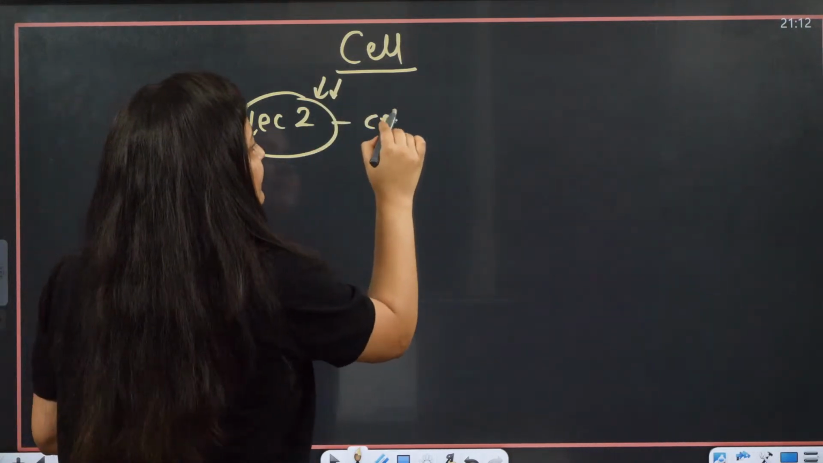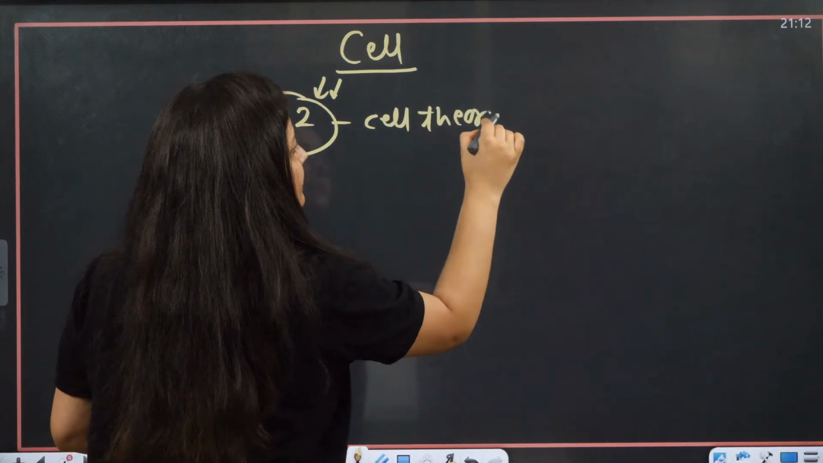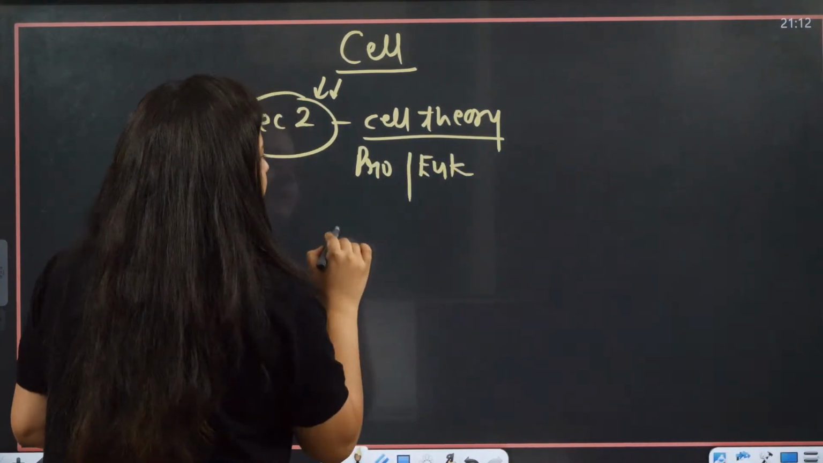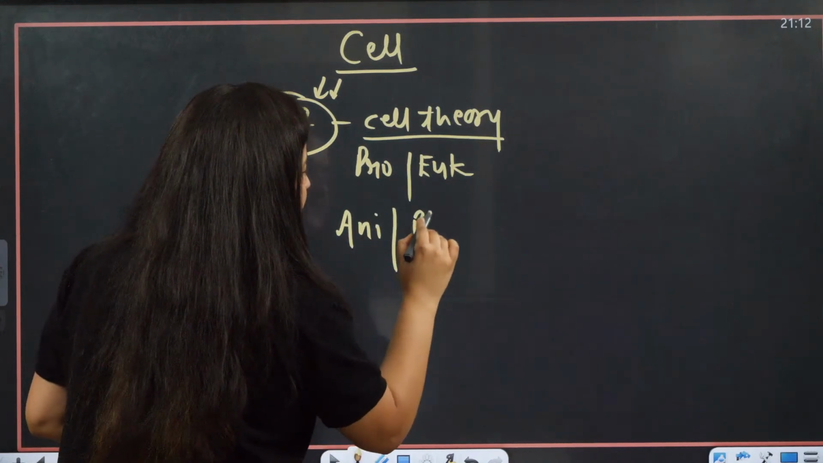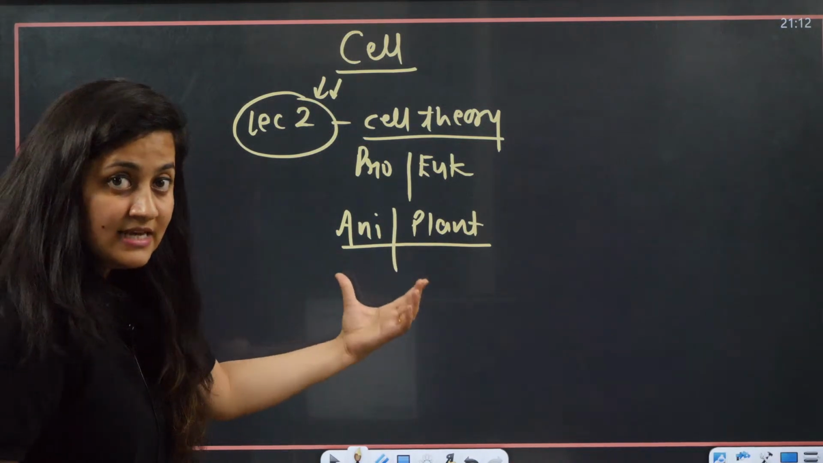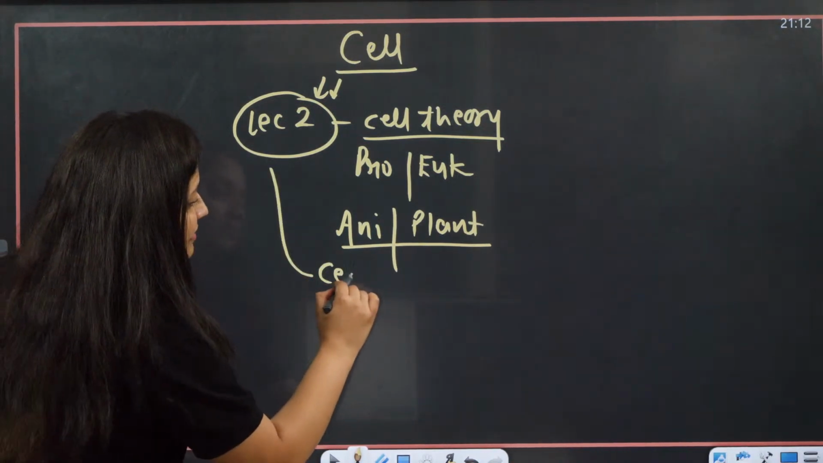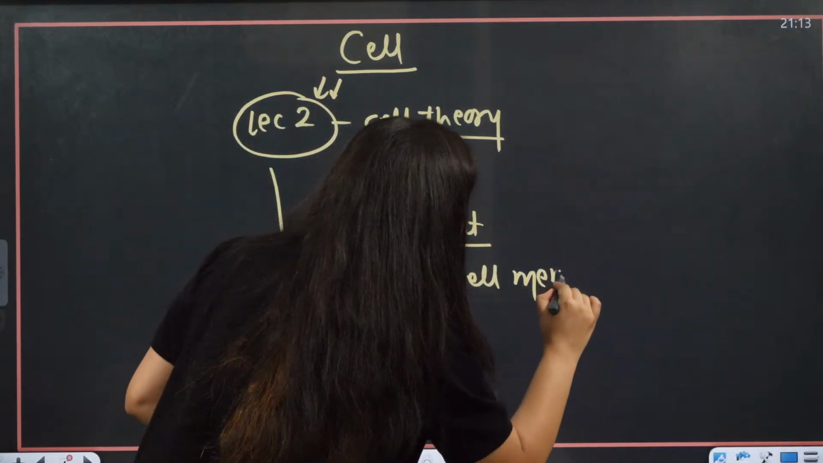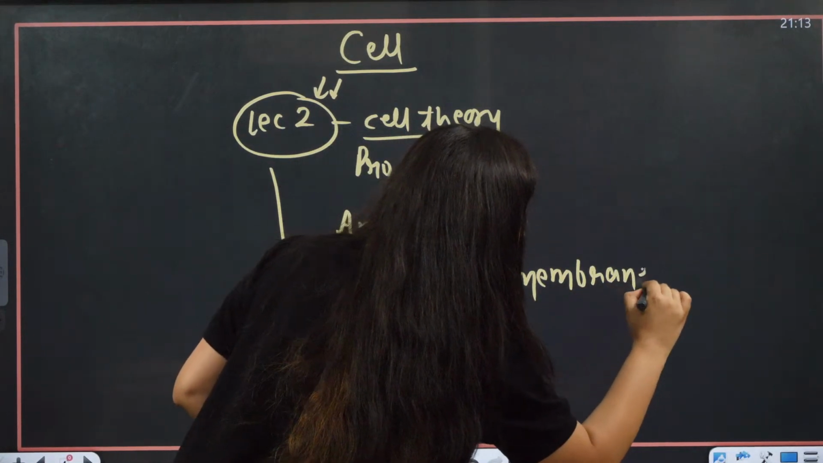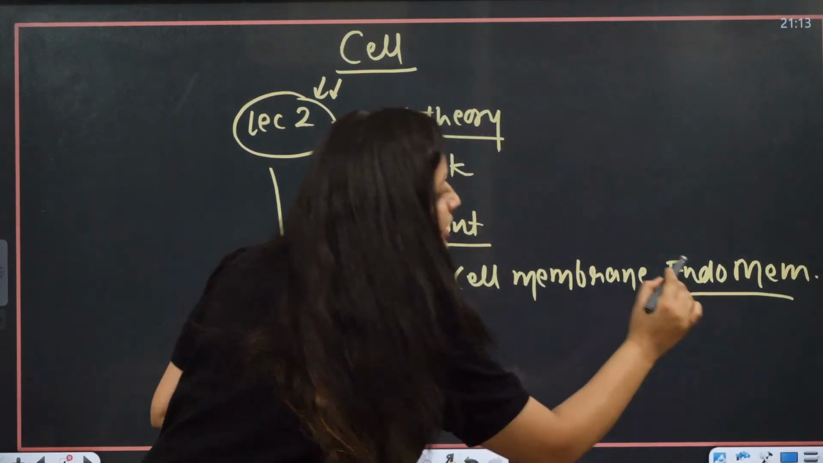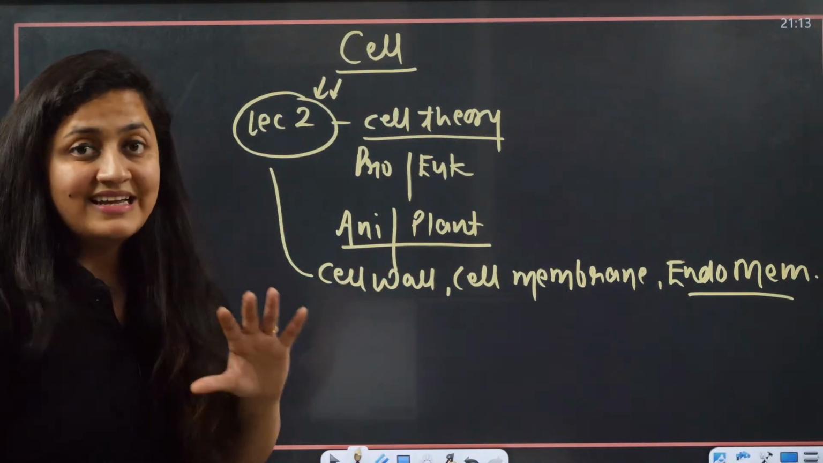So we have completed the cell theory, the basics of prokaryotic cell and eukaryotic cell, right? The animal cell and the plant cell, that was your homework. You need to check the difference in these two types of cells, right? And then we have covered the cell wall, the cell membrane, the endomembrane system. So these are the things that we have covered. Prokaryotic cell we have discussed in detail.